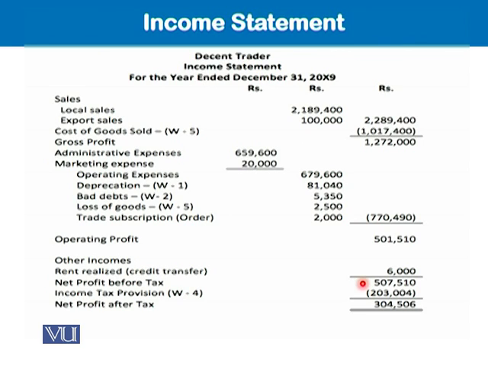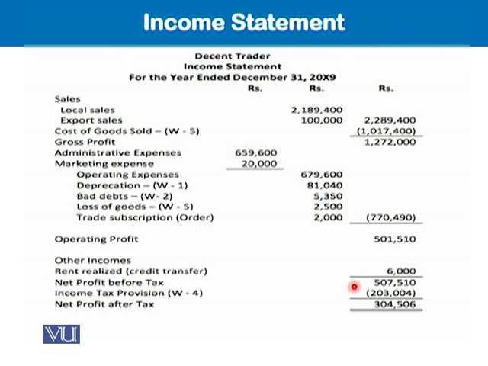Okay, do one little thing. Calculate 40% of this 507,510. What do you get? Yes, exactly. That is 203,004 rupees. It is exactly 40%.